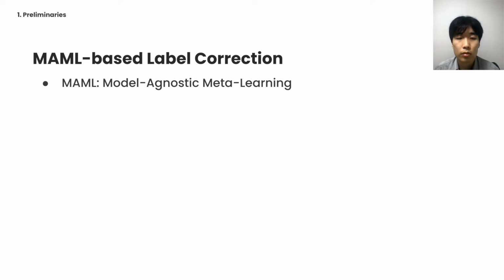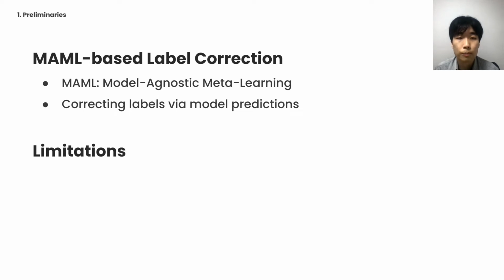There have been many approaches to solve the noisy label problem, but model-agnostic meta-learning, or MAML-based, label correction methods are gaining traction. The basic idea is correcting the labels with the model predictions, effectively reducing the level of label noise.